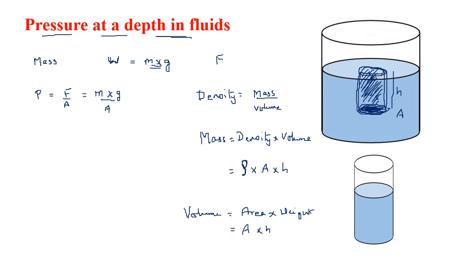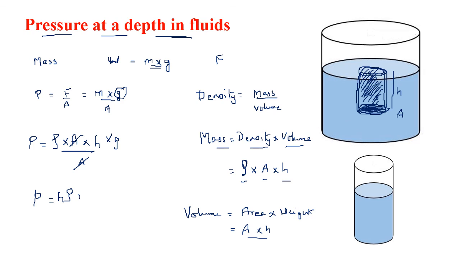Now replace it in this formula, pressure equals mass upon area times g, where mass is density into volume, and volume is area into height. So mass equals density into area into height. So rho into A into h, and multiply this g also, upon A. The A and A get cancelled, so pressure equals h rho g. Remember this formula.